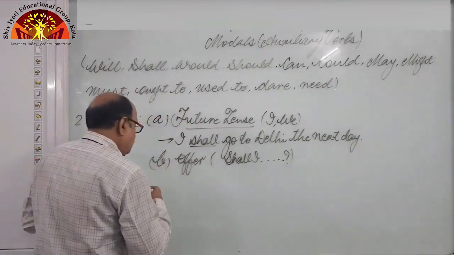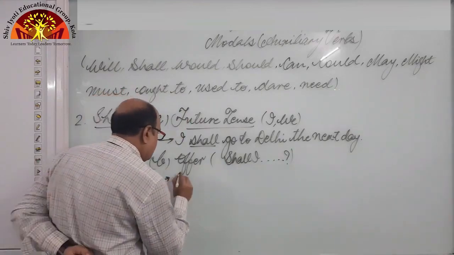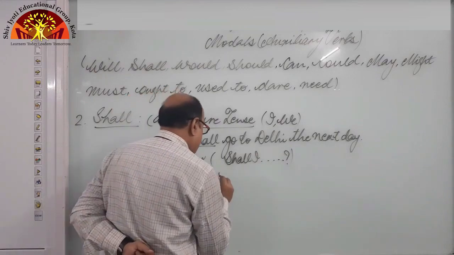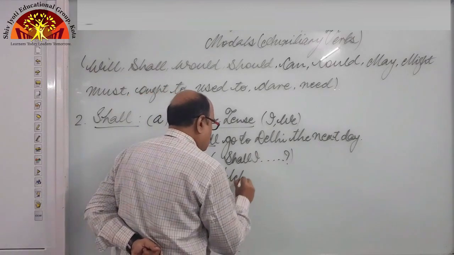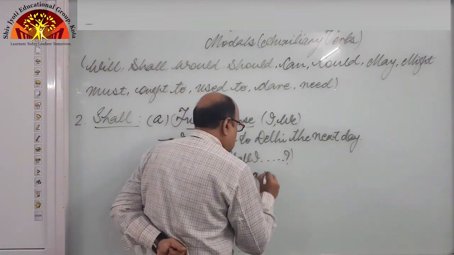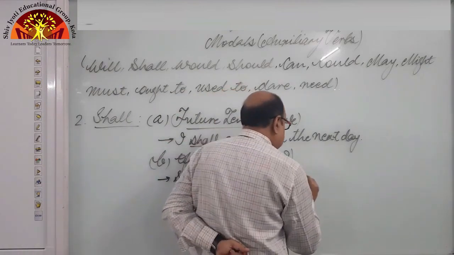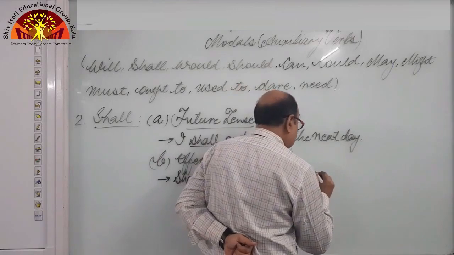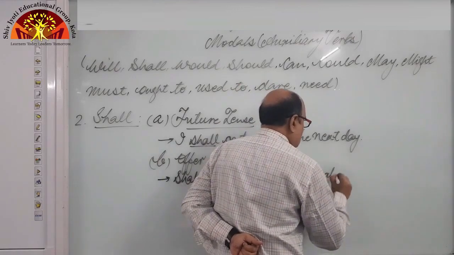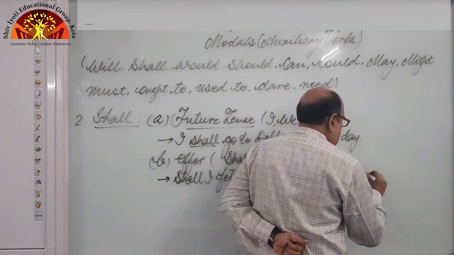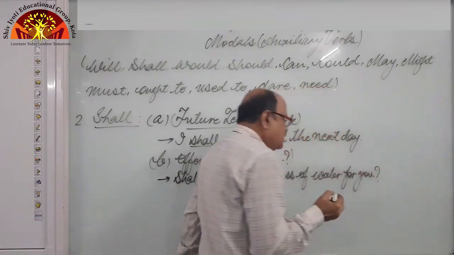For example, we can say, shall I fetch a glass of water for you?